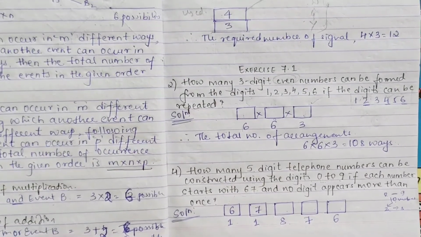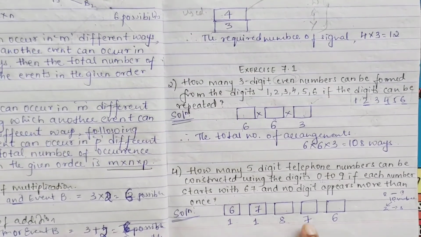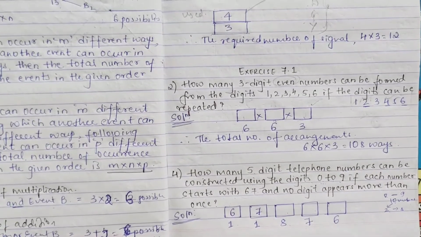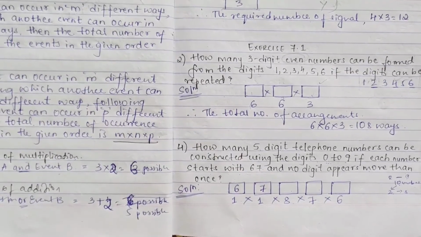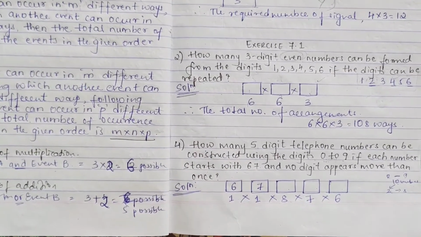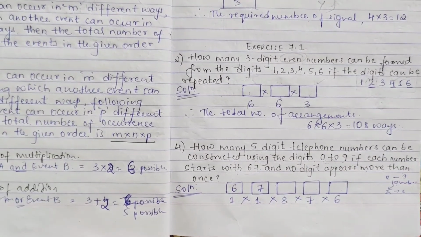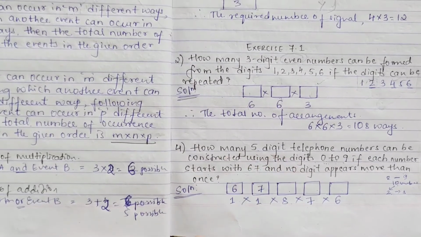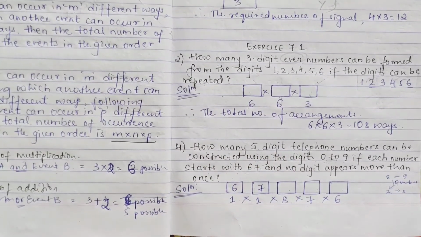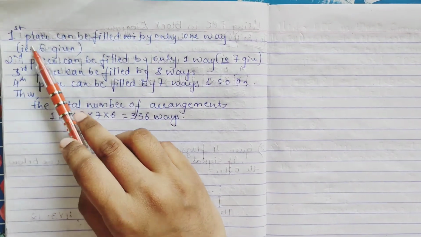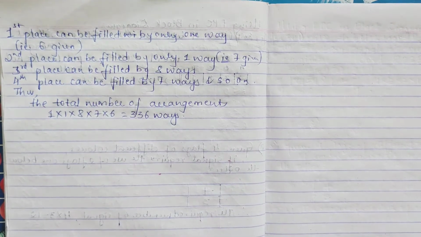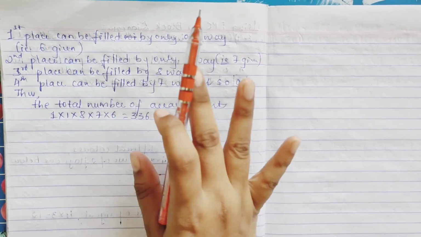So total number of arrangements, how will it be? 1 into 1 into 8 into 7 into 6, right? I hope this much is clear for you. It is logically only that you have to apply this. It's very easy, but you just have to go through it. Here I have written, see, the first place can be filled in only one way, and that is 6, which they have given already.